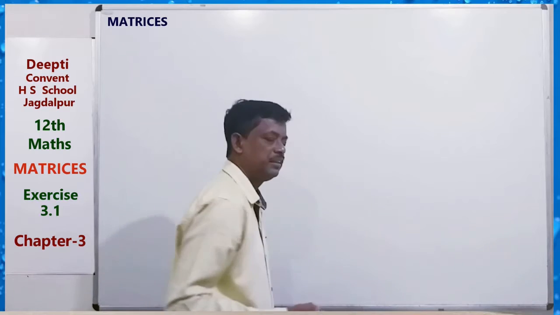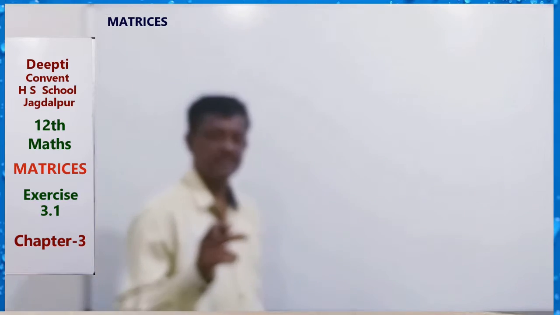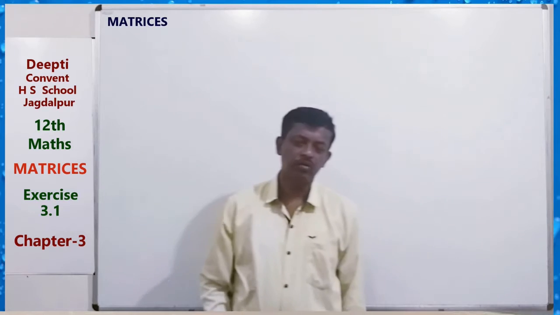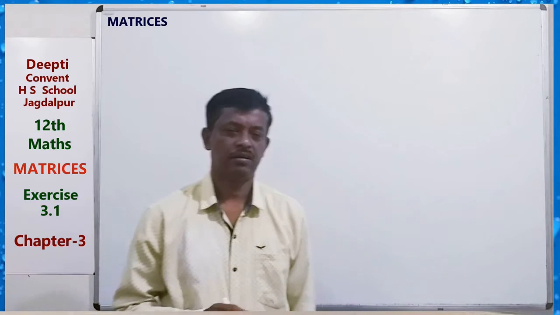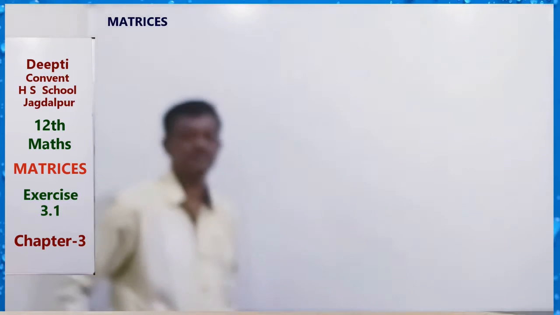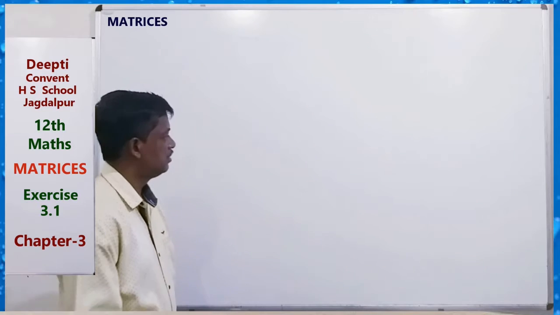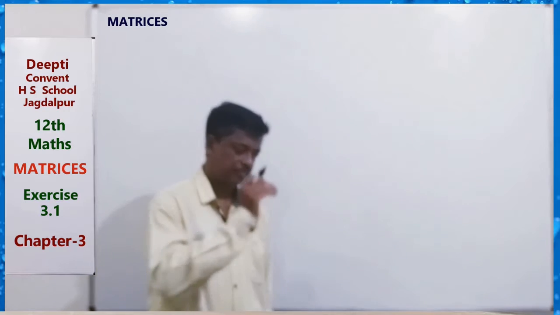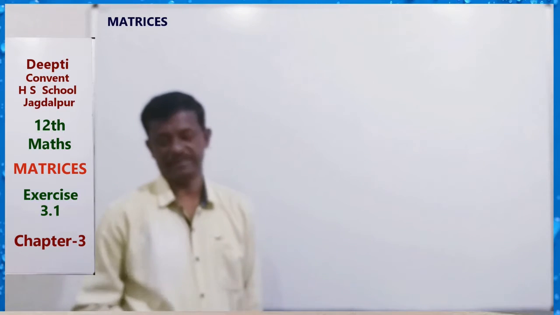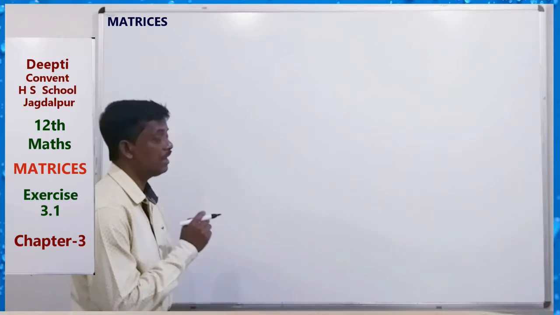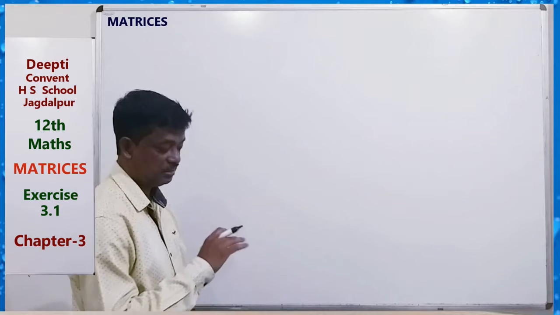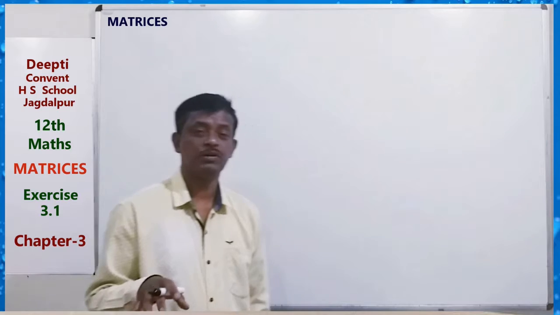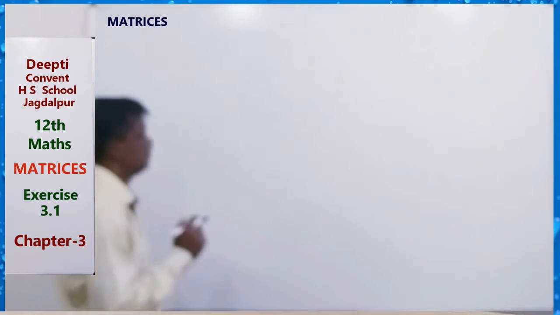So we can say that a matrix is an ordered rectangular array of numbers or functions. We can put numbers or functions in a matrix. Rectangular array means there is an arrangement of numbers row wise and column wise.